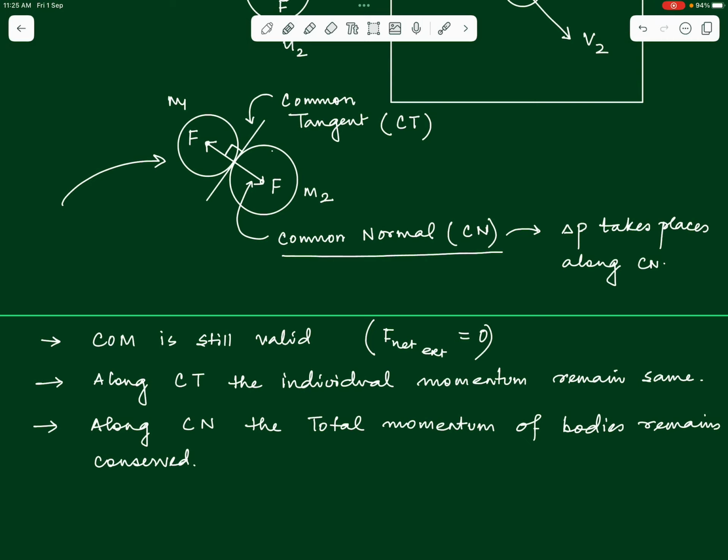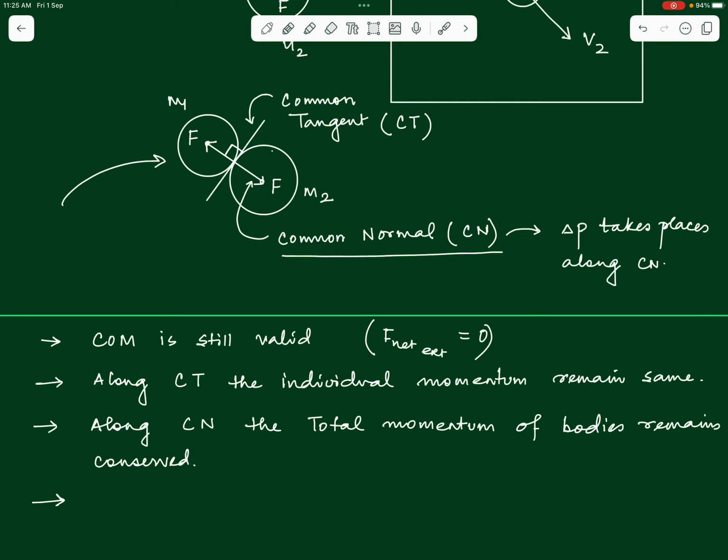Now, the next thing: how do we identify what kind of collision it is? We have discussed the 3 types of collisions in the previous videos: the perfectly elastic collision, the perfectly inelastic collision and partially elastic collision. And we know that one factor that helps us determine the nature of the collision is the coefficient of restitution, right? The coefficient of restitution that we defined in the previous videos.